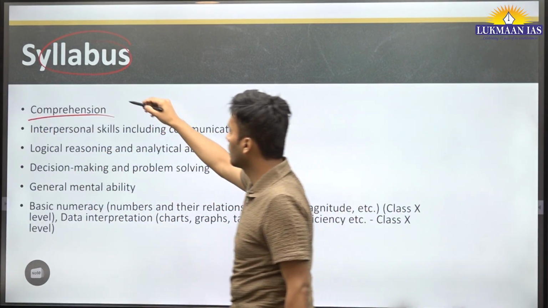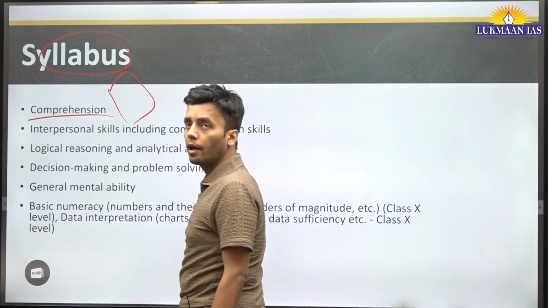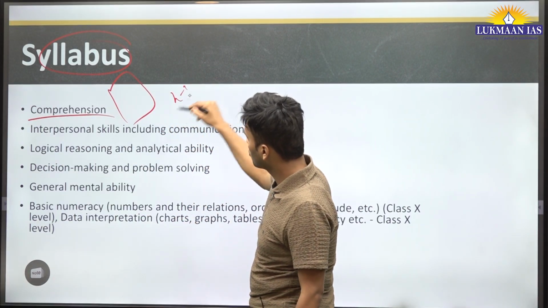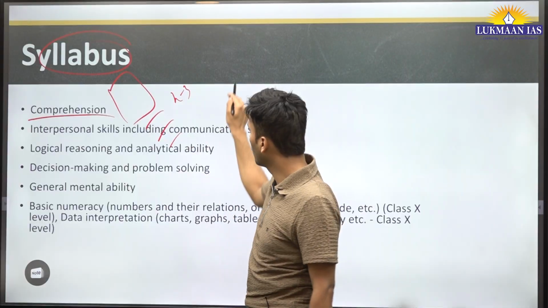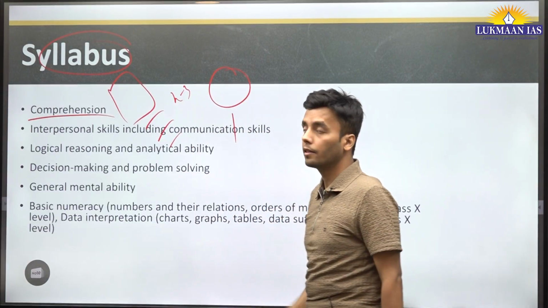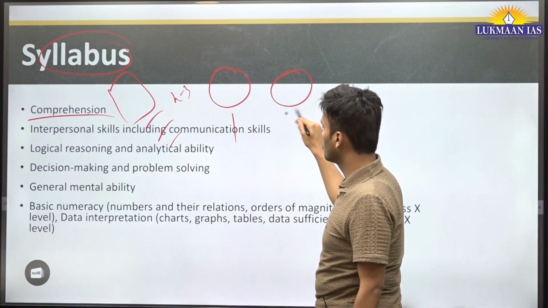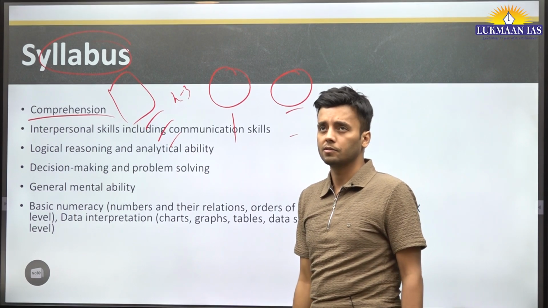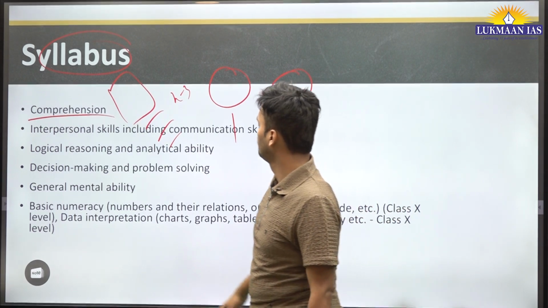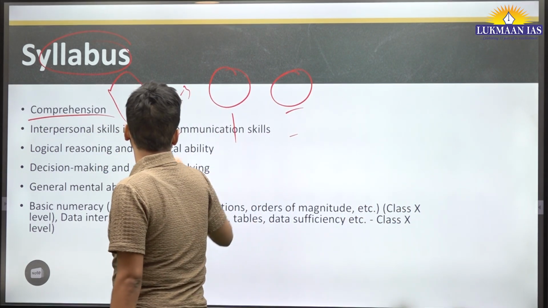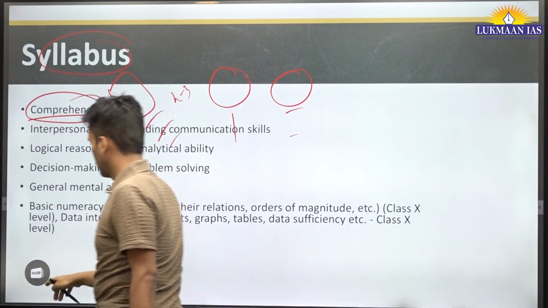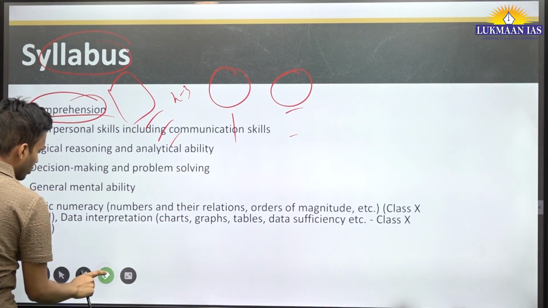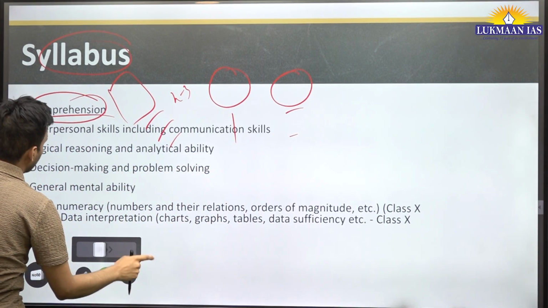In comprehension, you will be given a passage and 2 to 3 questions based on that passage, or sometimes one passage and one question, and sometimes one passage and 2 questions. So it varies. Every year you see around 20 to 25 questions, but that number is not fixed.